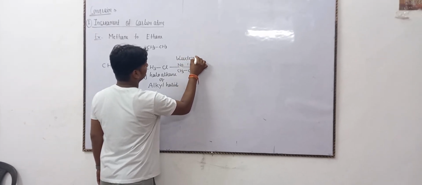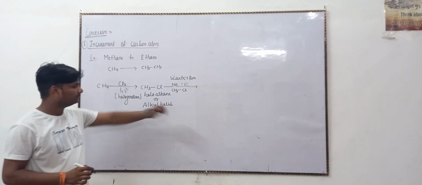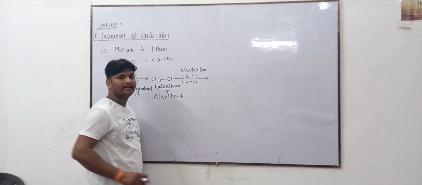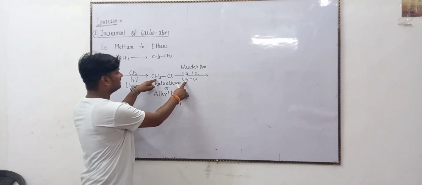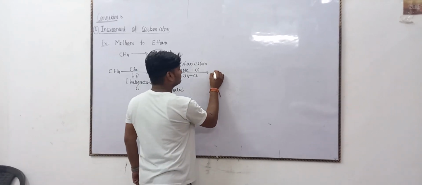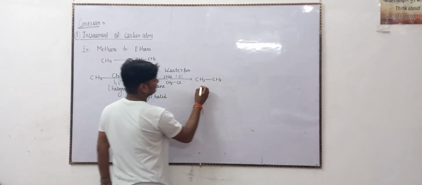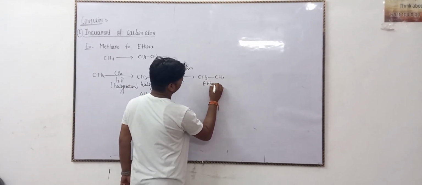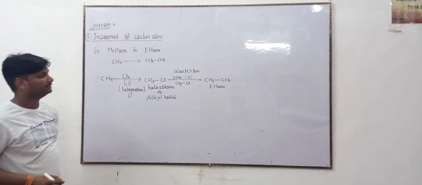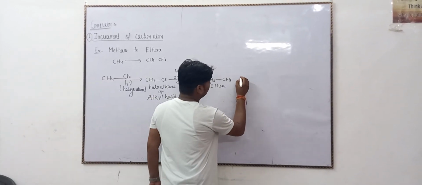The Wurtz reaction is applicable when a haloalkane reacts with a haloalkane in the presence of sodium metal. This is the aliphatic haloalkane. CH3 and CH3 combine and 2 NaCl are removed in this reaction. So the CH3 and CH3 combine to form ethane. This is an increment of carbon atoms, just doubling the carbon atoms.